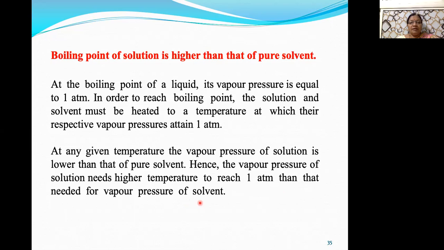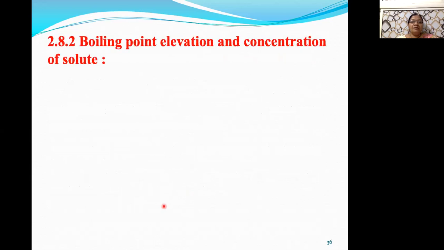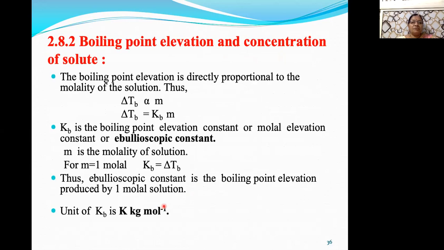So boiling point elevation is related to the vapor pressure lowering. When non-volatile solute is added to the solvent, the first thing is a lowering of vapor pressure, and therefore we have to supply more heat for the solution to reach 1 atmospheric pressure, and therefore the solution boils at a higher temperature than that of pure solvent. Followed? Now the next, that is the boiling point elevation and concentration of solute.